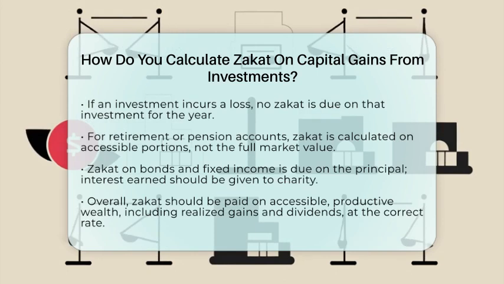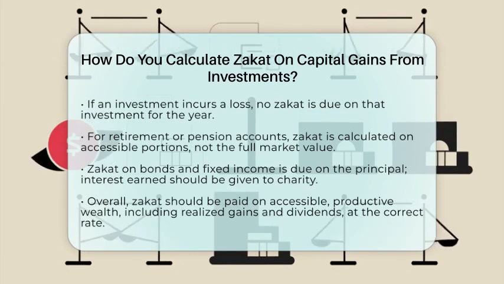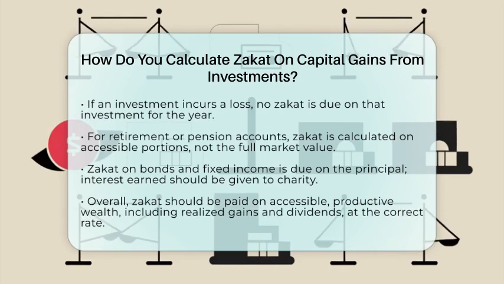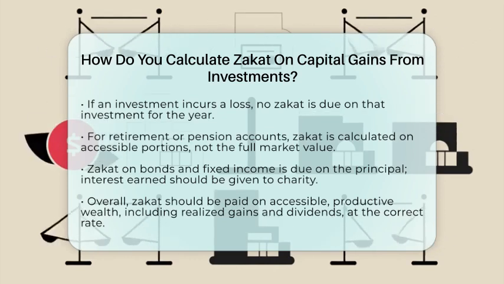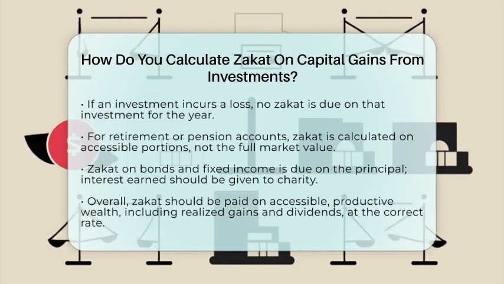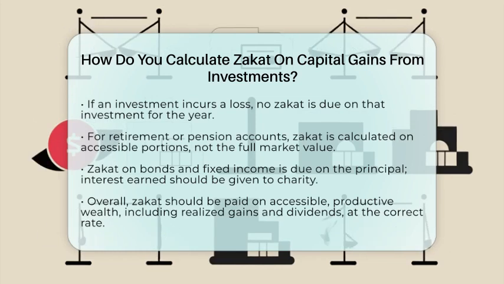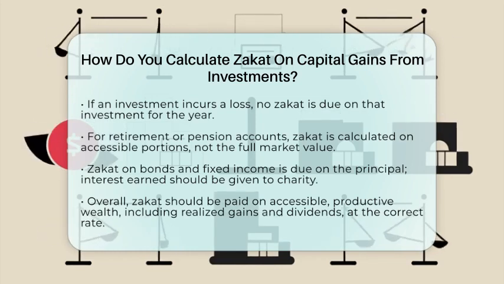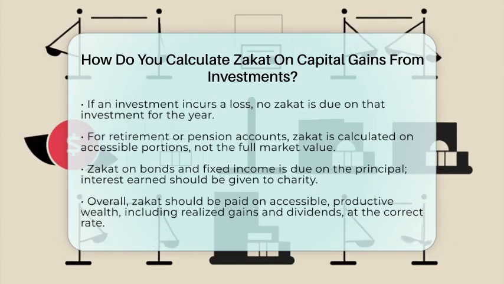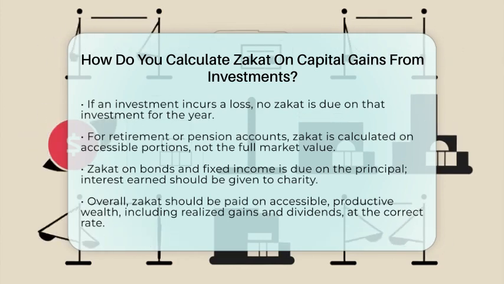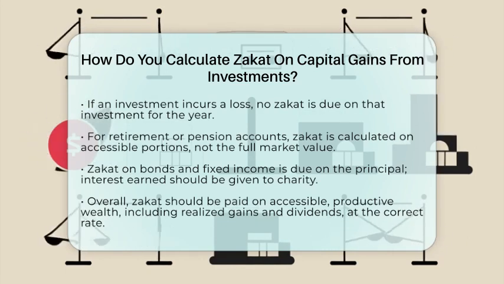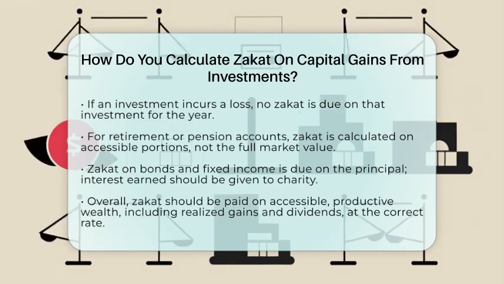In summary, to calculate zakat on capital gains from investments, you add up the total value of your investments including realized gains, determine the zakatable portion based on the type of investment, and then pay 2.5% of that amount if it has been held for 1 lunar year. Dividends and profits are also zakatable separately at the same rate when received. This method aligns with Islamic finance principles by distinguishing between assets and income and ensuring zakat is paid only on wealth that is accessible and productive.